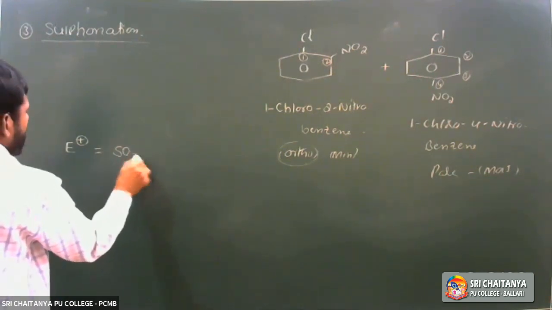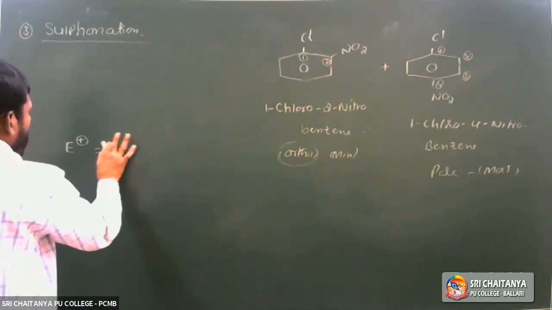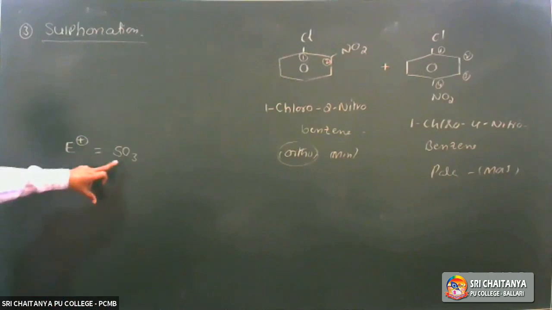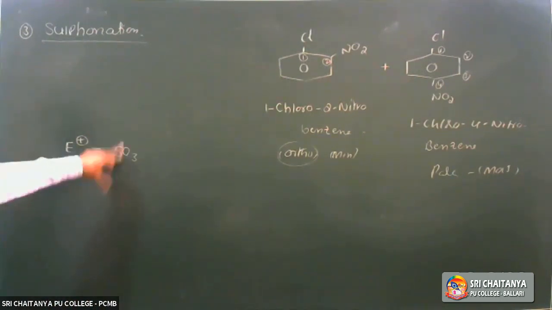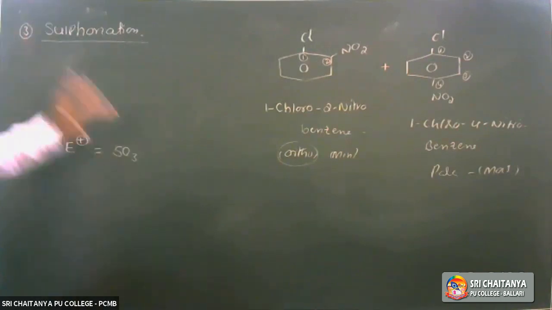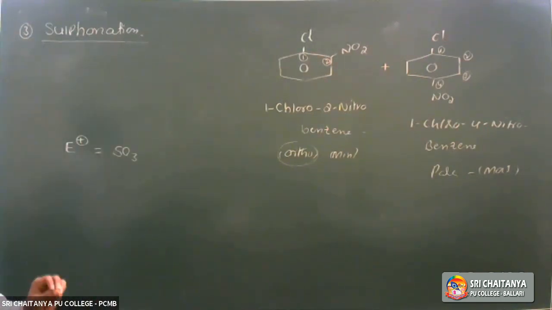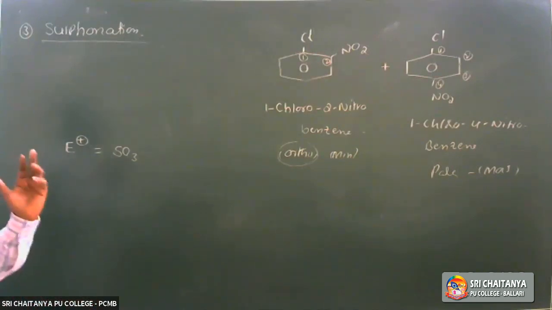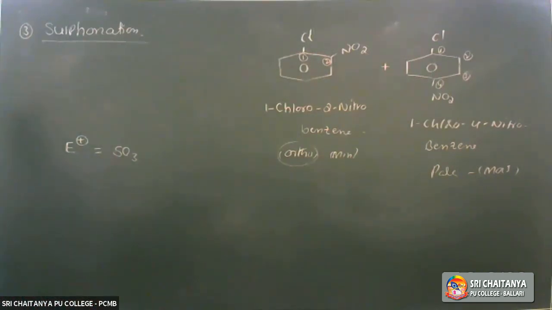In the sulfonation reaction, the electrophile is SO3. SO3 is considered the electrophile even though it has no positive charge. So here, what is the electrophile? SO3, not SO3 plus or SO3H plus.